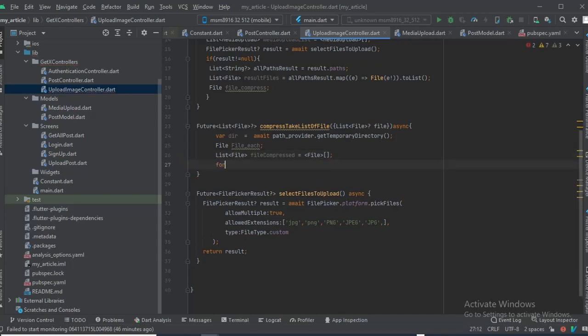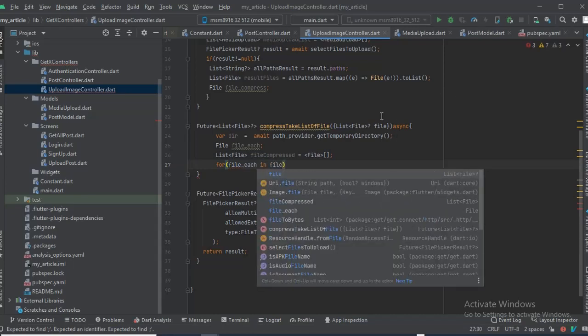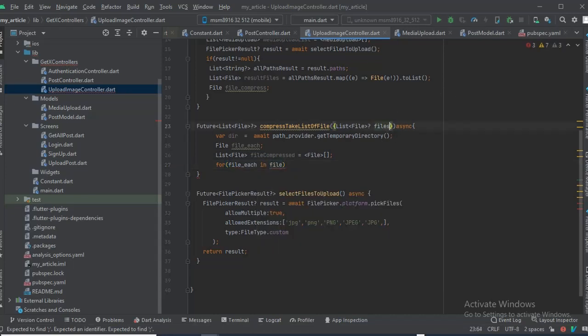Okay, so I'm not gonna say for, I'm gonna say for file each. Let's make this small letter. For file each in file. Let's make this false here. Let's make it false. We're gonna make it false, then for file each in false. Okay. So for file each in, let's just do this.